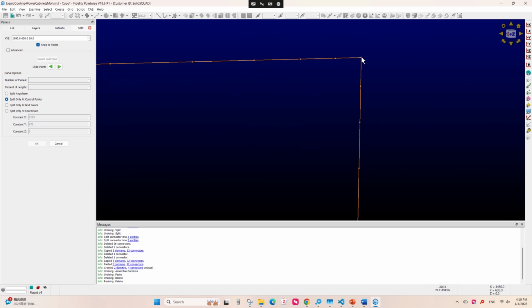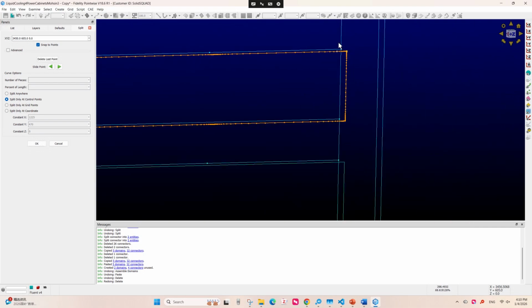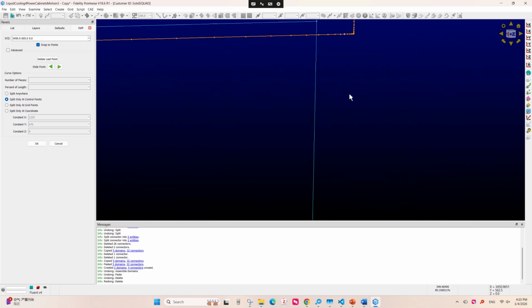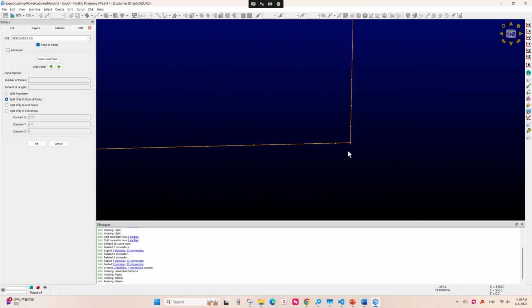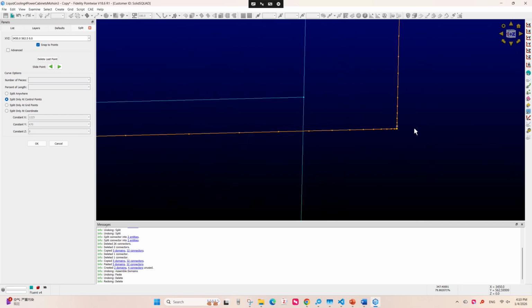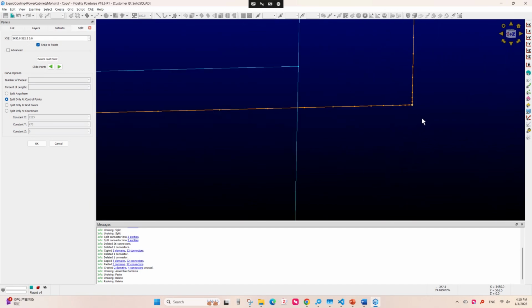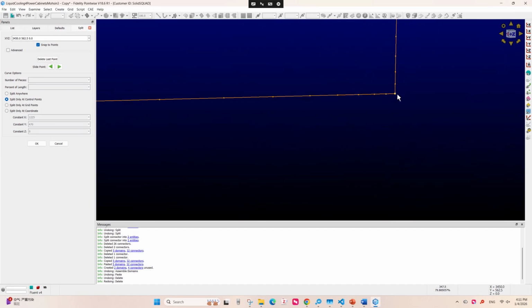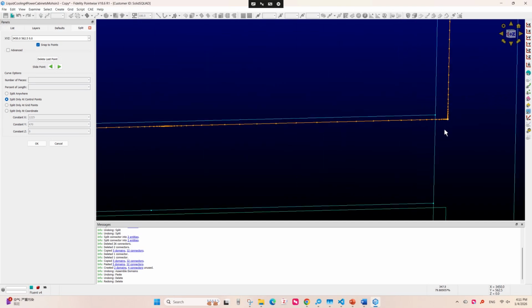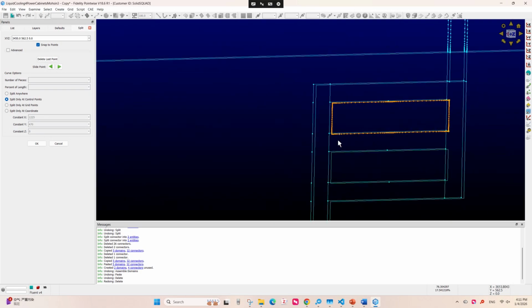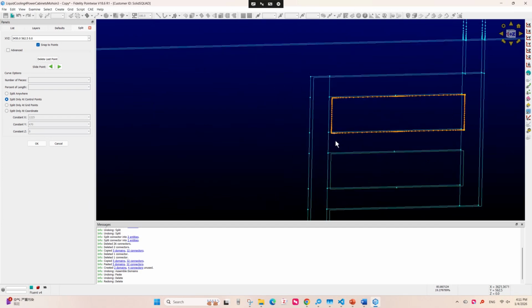I want to split it at this corner. So I have selected that control point and then I want to split it here at this corner. I have selected that one. You can see when I just click using the left mouse button, it creates a small sphere of probably yellow color or orange color. So it shows where the connector will be split.